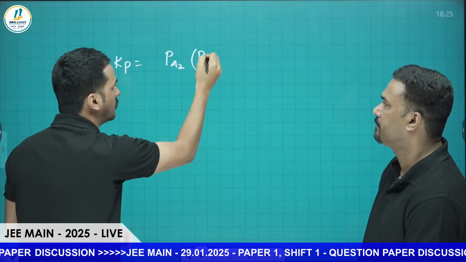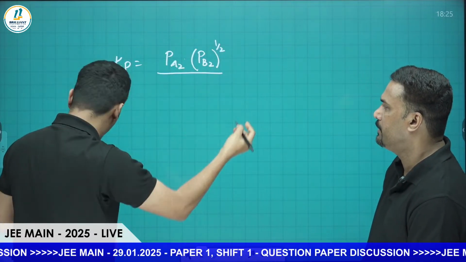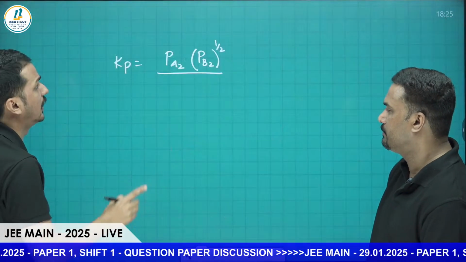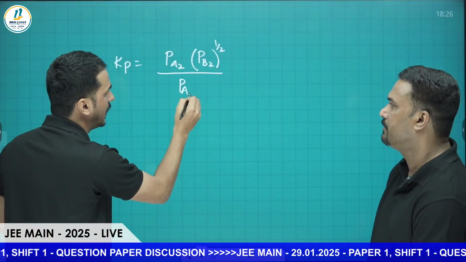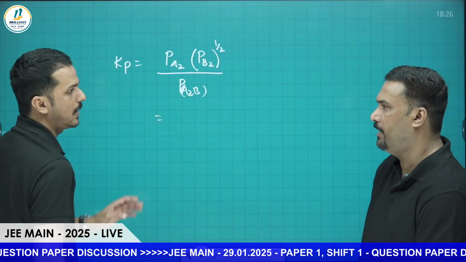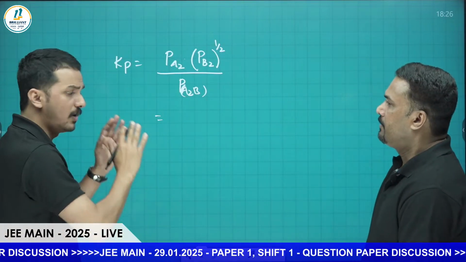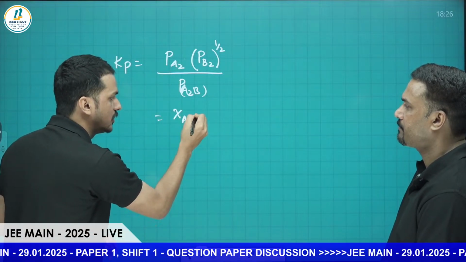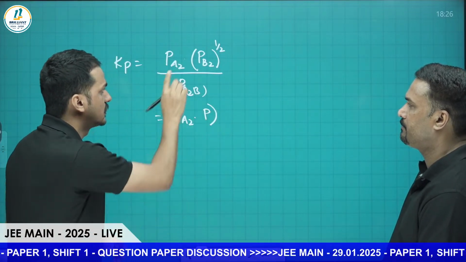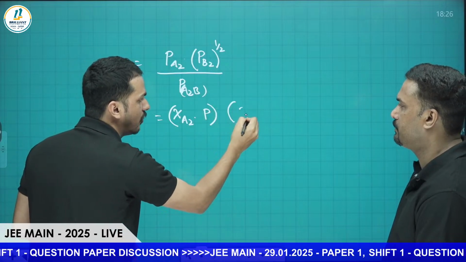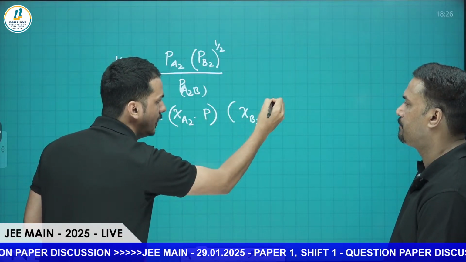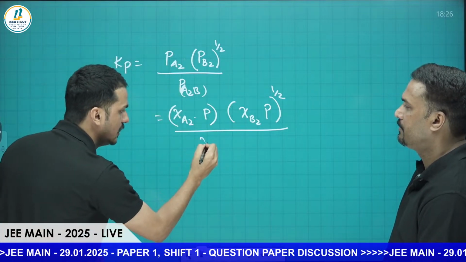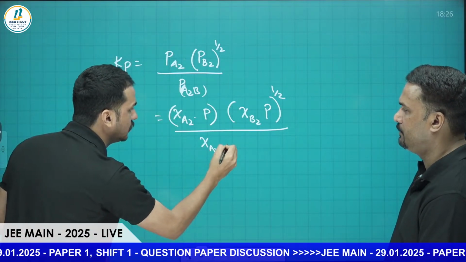raised to 1 by 2, divided by partial pressure of A2B. Now we can substitute the value. The partial pressure of any component is equal to its mole fraction into P total. Similarly, PB means mole fraction of B2 into P total, raised to 1 by 2. Don't forget that raised to 1 by 2. Then partial pressure of A2B means mole fraction of A2B into P total.